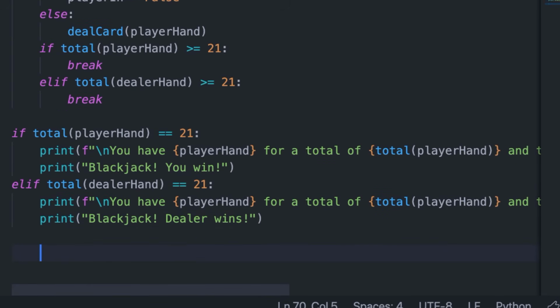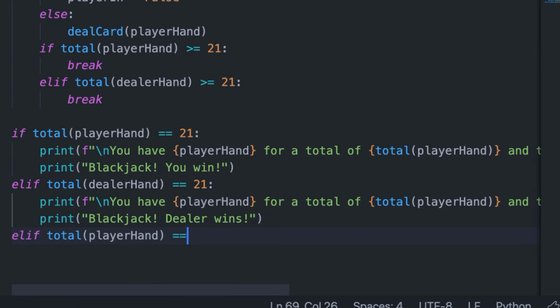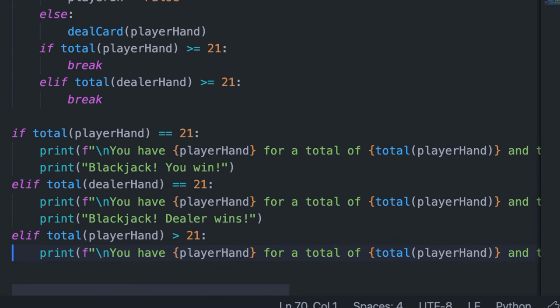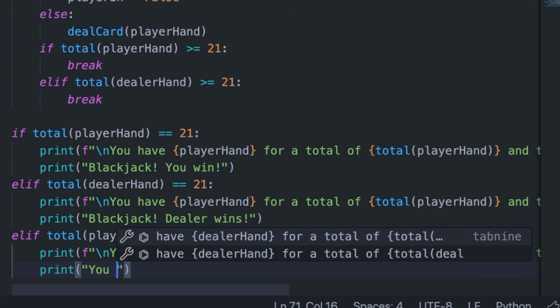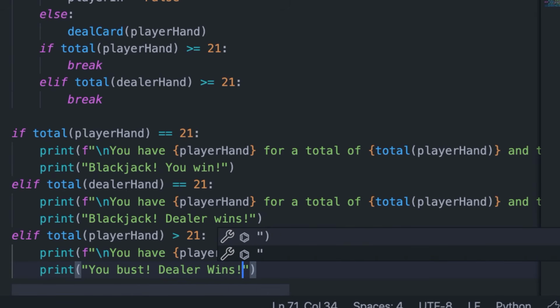And then we can come down here and code to see if the player busts. So we can say if total of player hand is greater than 21, then we can say the same thing as before, fix the indentations for that, and print you bust, dealer wins.